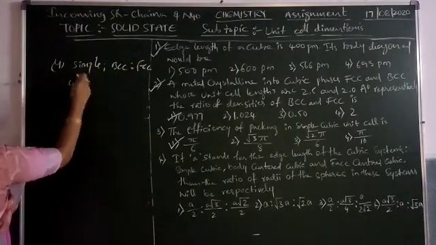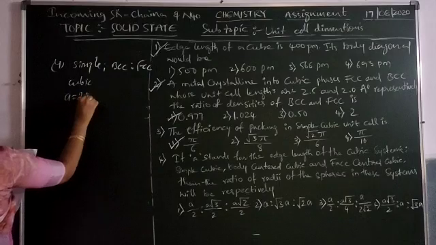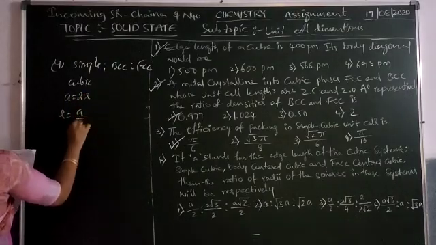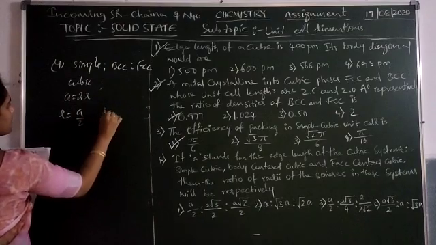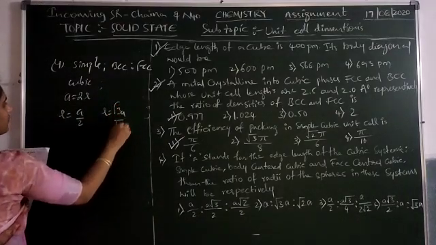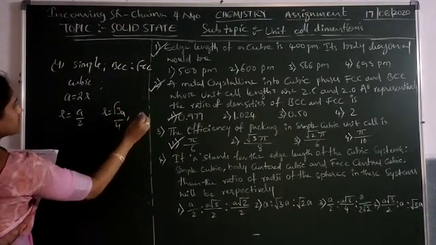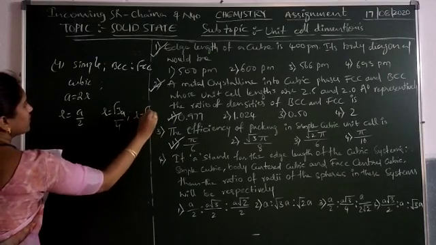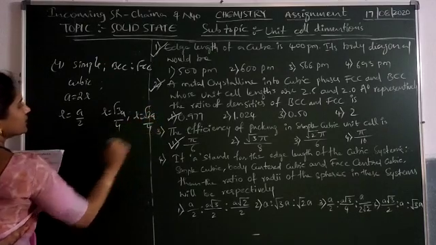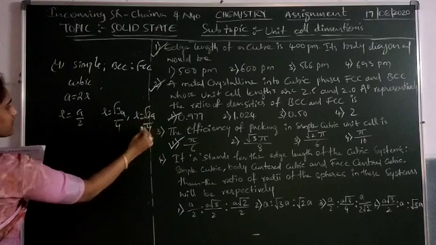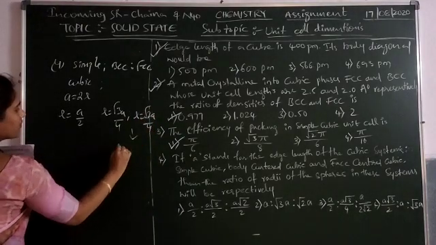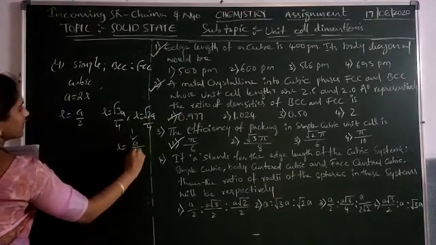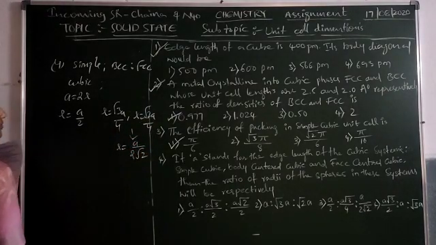In case of simple cubic, the length a equals 2r, then r equals a by 2. In case of BCC, the r value is root 3a by 4. And in case of FCC, the r value is root 2a by 4. Root 2a by 4 you can write like this: a by 2 root 2.